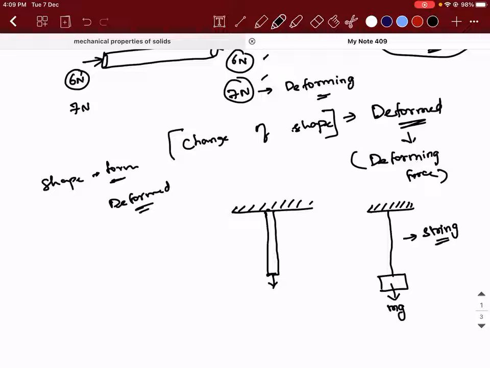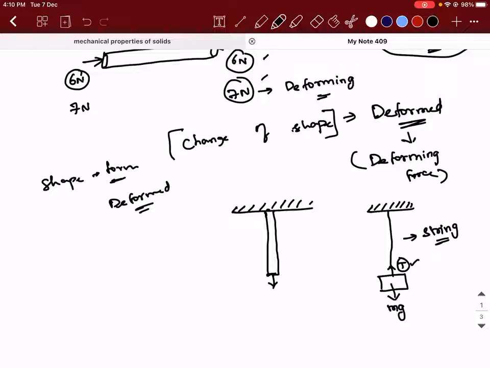Do you remember the Newton's laws of motion chapter, the free body diagram concept? So mg is downwards. So what will happen? What will be the reaction force offered by the string? It is the tension. I hope you remember till this, right? So I told you one important point. The tension will be the same. It is an action reaction pair. Means within the same material, it will act in two different directions.